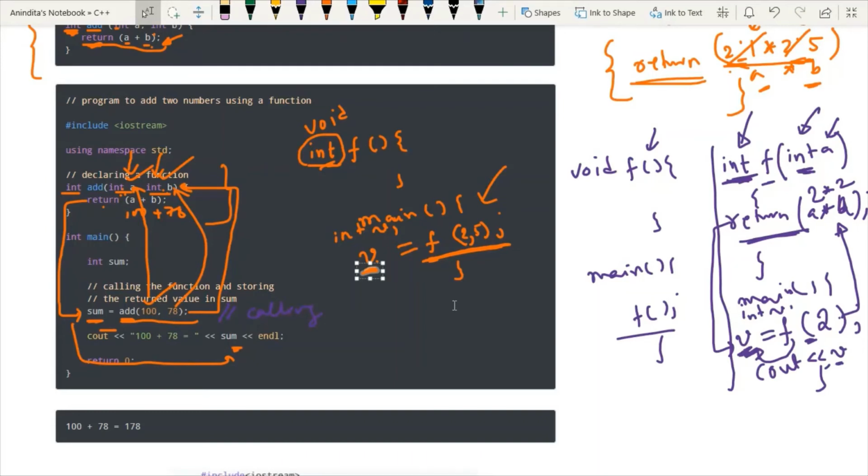But I have one question, that is, whenever we have return type, we are passing some parameter. But is it necessary that whenever we have no return type, there should be no parameter? Can I write parameter here whenever we have no return type for the function? So now I will talk about case number 3.